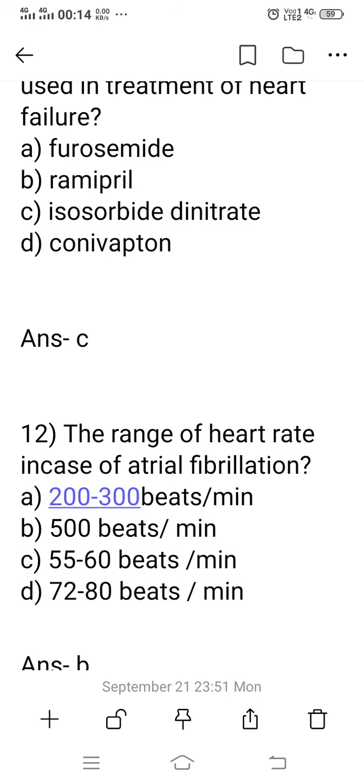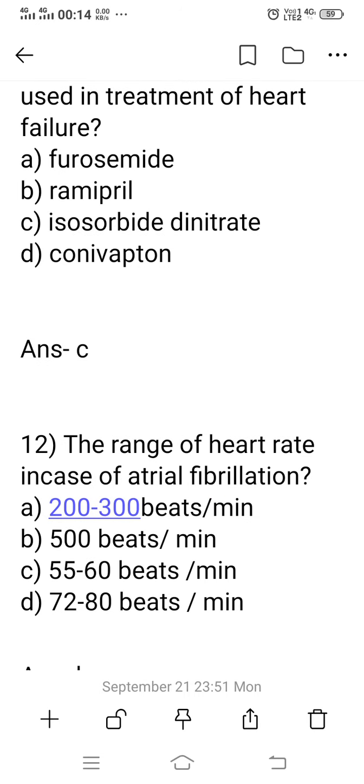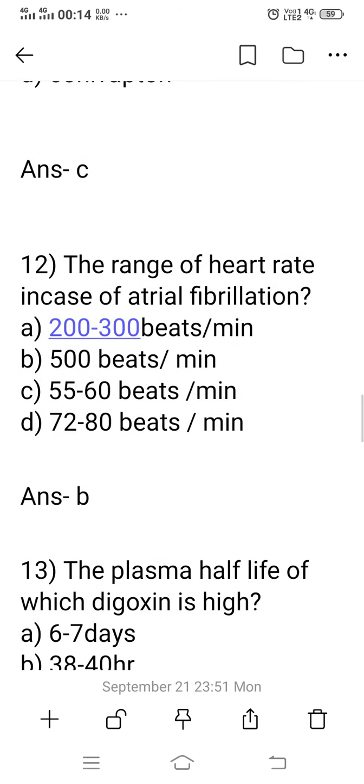Option D, conivaptan, is a vasopressin receptor antagonist. It is not a vasodilator. So option C is the right answer. Isosorbide dinitrate is one type of vasodilating agent. It is used sublingually in the treatment of heart failure patients. Option C is the right answer.